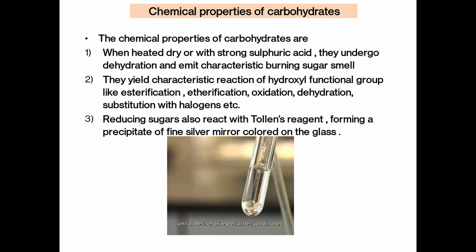The third chemical property is reducing sugars also react with Tollens reagent, forming a precipitate of fine silver mirror colored on the glass. Tollens reagent is the solution of alkaline silver nitrate combined with aqueous ammonia solution. Here in the image, you can see the silver mirror in the test tube.